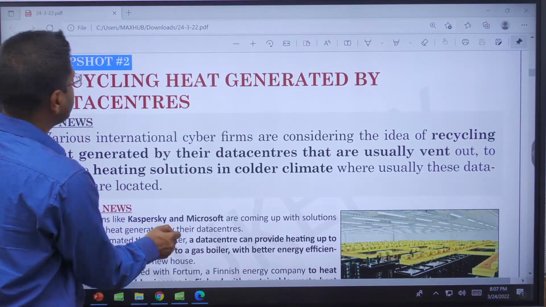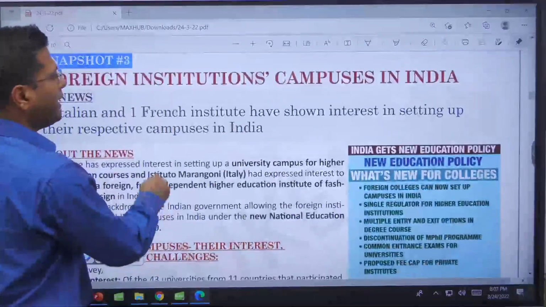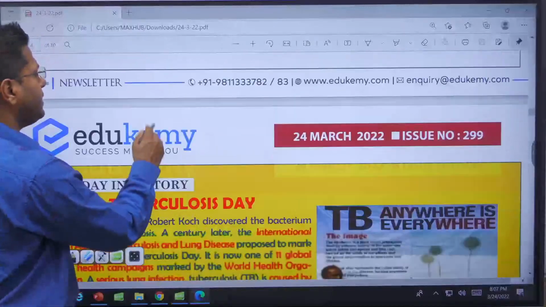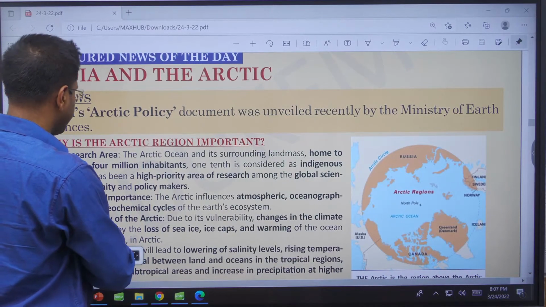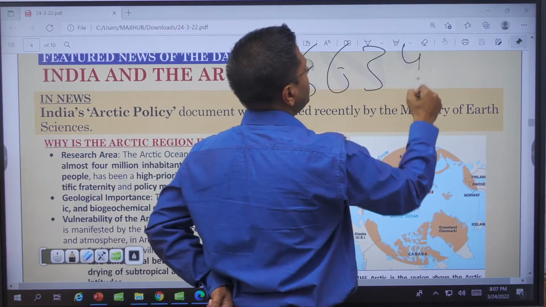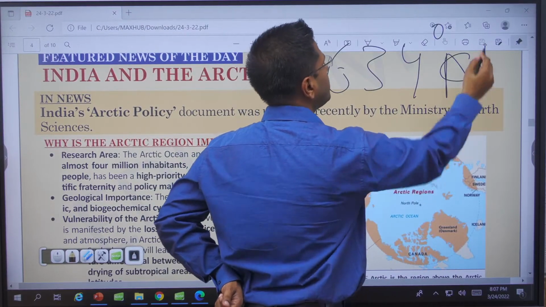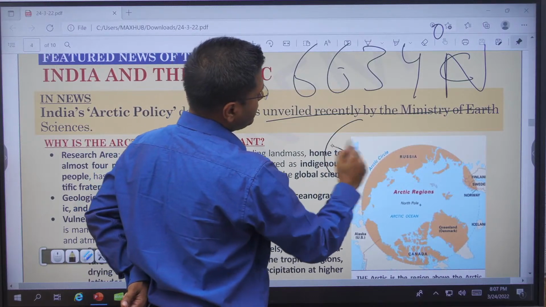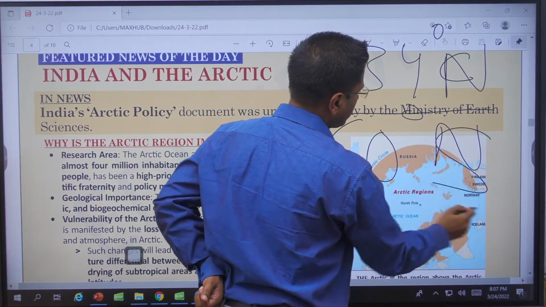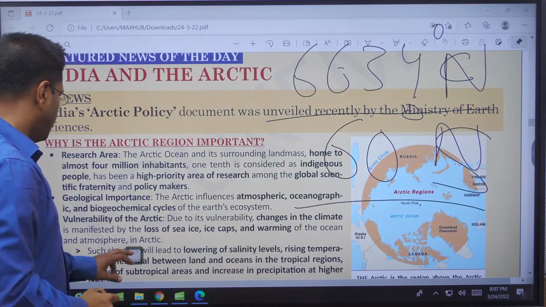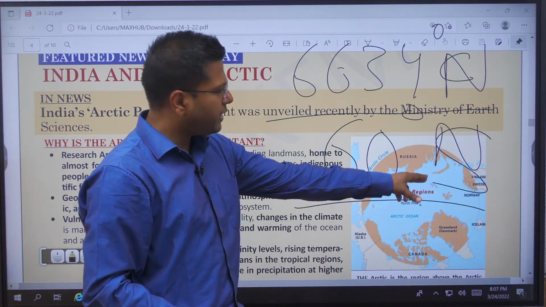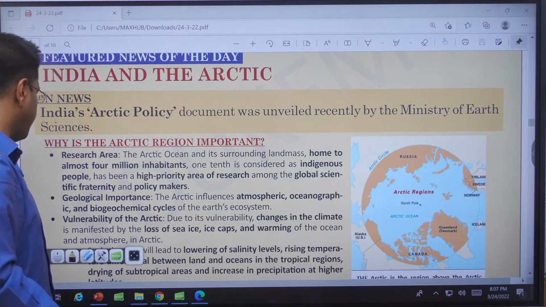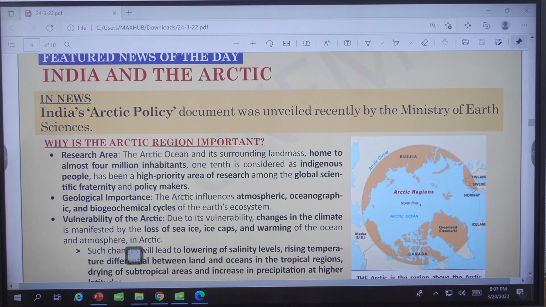Also, the question that I had asked you all: what is the area from which the Arctic Ocean and the Southern Ocean start? The Arctic Ocean starts from 66.34 degrees north latitude, and the Southern Ocean starts from 60 degrees south latitude. This is the difference between both of them. The Southern Ocean is largely uninhabited, but in the Northern region, the countries are the ones which inhabit all these regions. So let's start this discussion about India and the Arctic in the context of the Arctic nations.